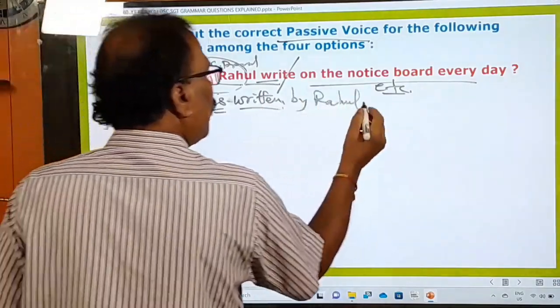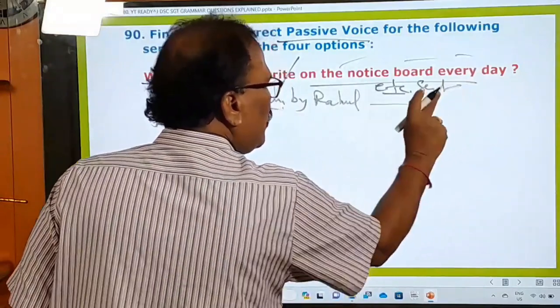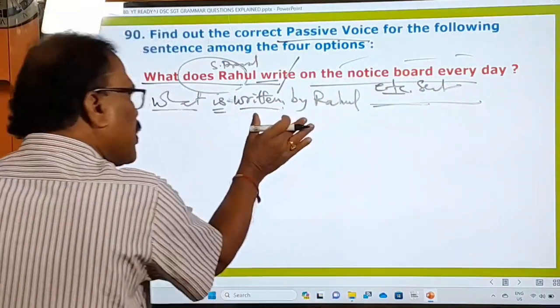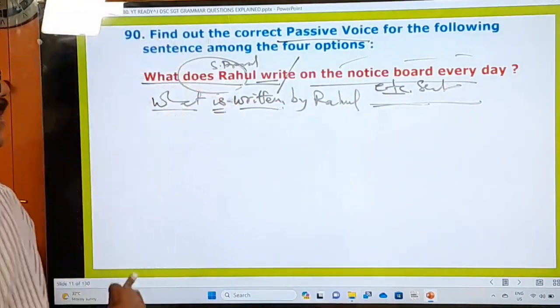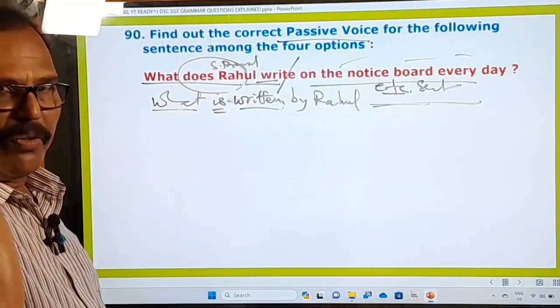What is written by Rahul on the notice board? This doesn't change, it's an extra part of the sentence, and you have to write it. What is written by Rahul on the notice board? This must be your answer. First you change the question into passive voice, and then you search for your answers. Not on the paper, in your mind you can do it.